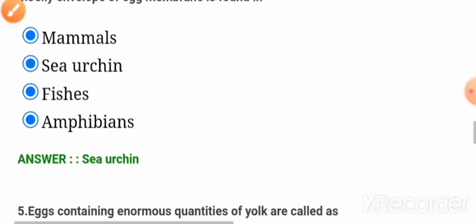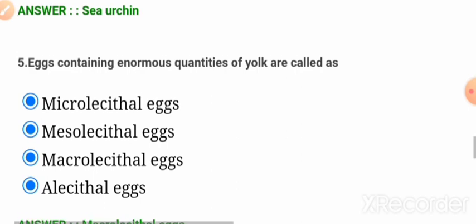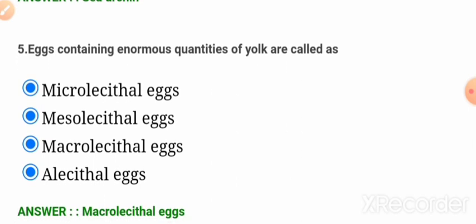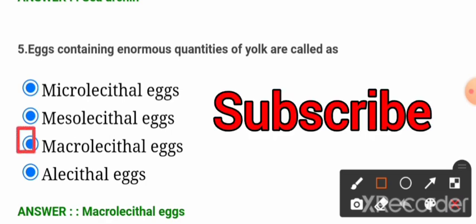Okay. Now question number 5, a very important question, friends. Eggs containing enormous quantities of yolk are called what? Macrolecithal eggs, option 3. Similar options, friends, can be confusing.